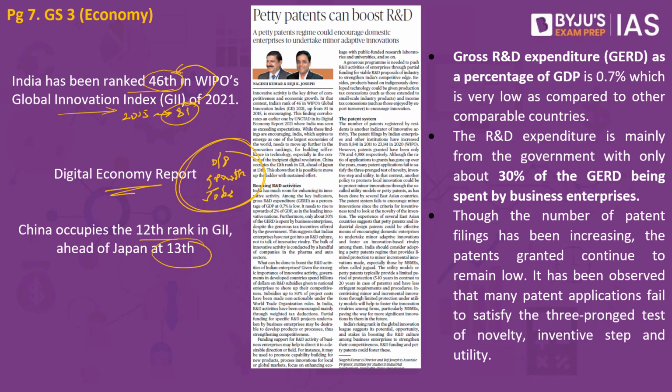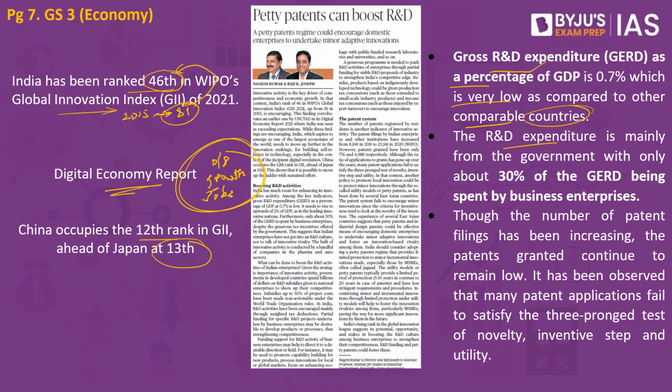One is the gross R&D expenditure as a percentage of GDP is 0.7%, which is very low as compared to other countries. If we speak about the investment in R&D, what we have is minuscule investment that Indian businesses are making. In fact, the government is also not making much investment when it comes to R&D expenditure. So the first major concern is we should have expanded on the research front. We should have invested more money. We should have infused a lot of finances, but that is not happening in the country.